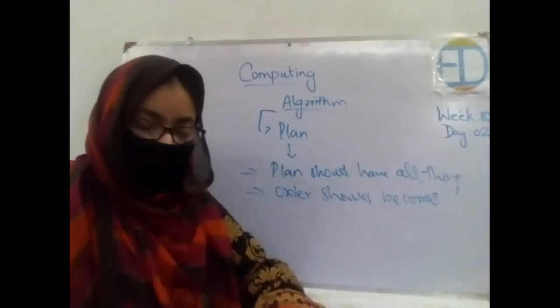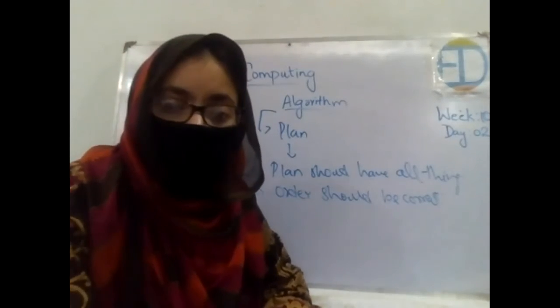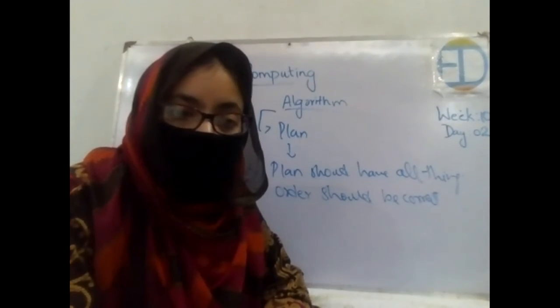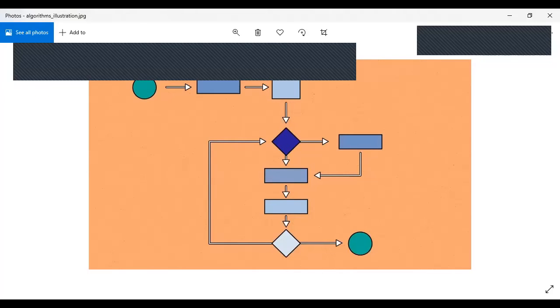Now I'll be sharing the screen with you. There are some more pictures of algorithm plans, and I'll show you how they look, or what type of plans are made by people in computing. Let's say this is a plan made by somebody. So this is the starting point, this is the ending, and you can see that there are a lot of things being connected with each other. See, this is a complex plan, you can say, right?